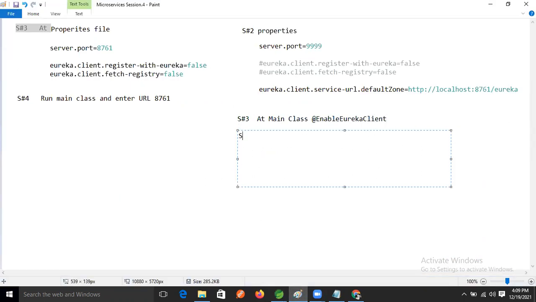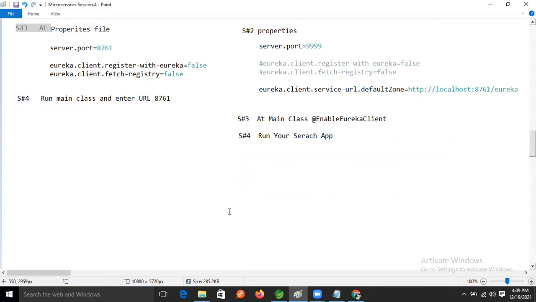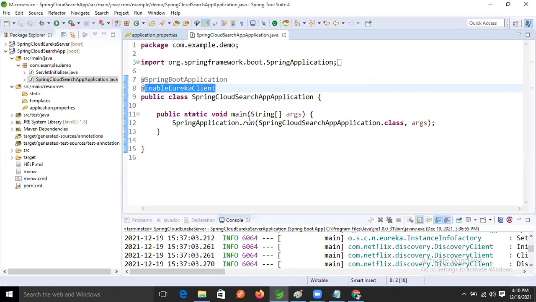Step number 4, run your search application. So let's run this application.